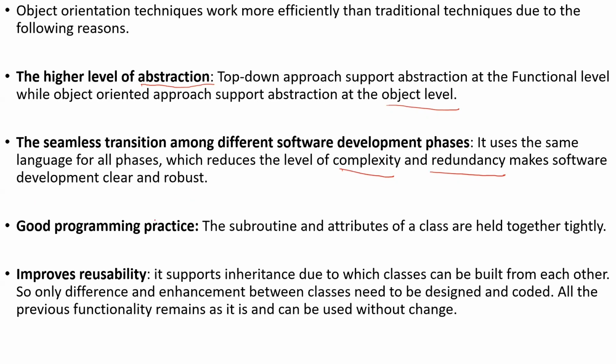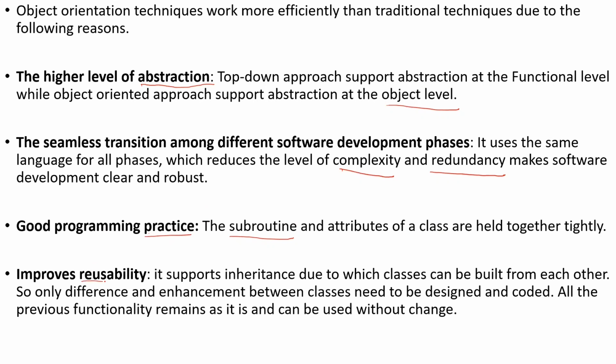Next, it is a good programming practice. The subroutines, or subprocesses, and attributes of a class are held together tightly. Routines are nothing but functions as well, right? So the functions and attributes of a class are held together. Now, it improves reusability.